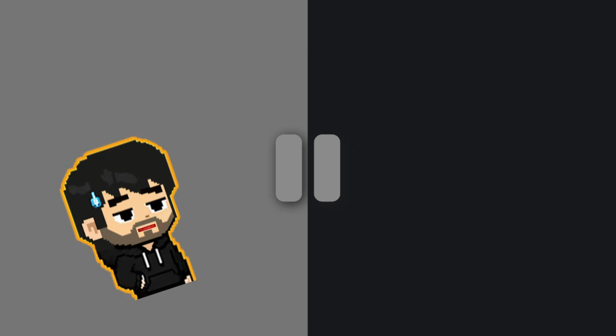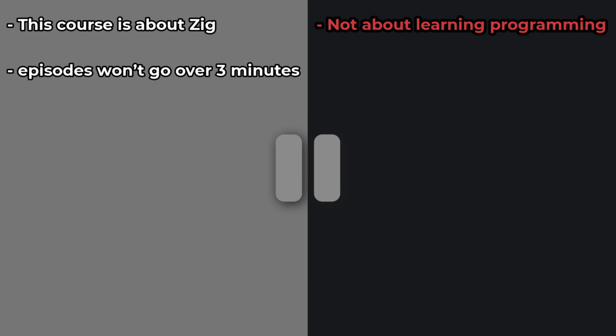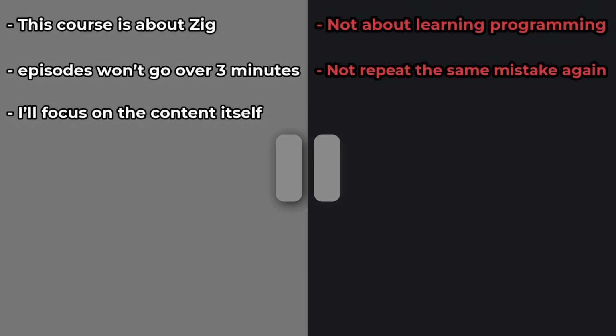Wait, before we continue, we need to agree on a few rules. Firstly, this course is about Zig, not about learning programming. I'll assume you're already a programmer. Secondly, episodes won't go over 3 minutes, so I can stay consistent and not repeat the same mistake again. Third, I'll focus on the content itself, not on showing off my editing or animation skills.